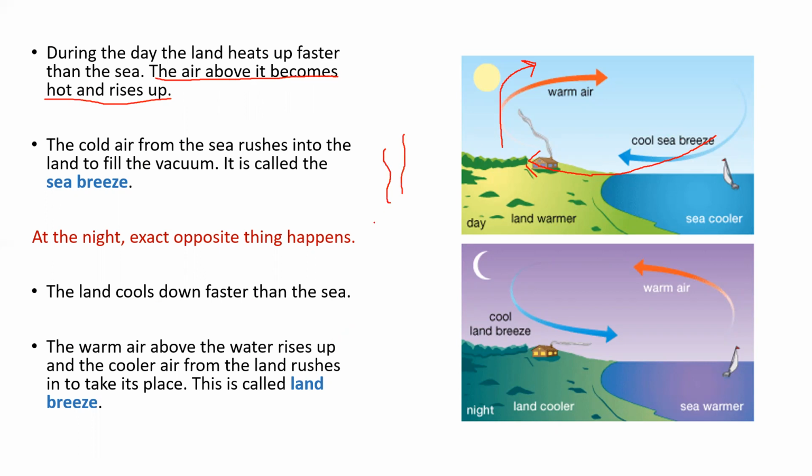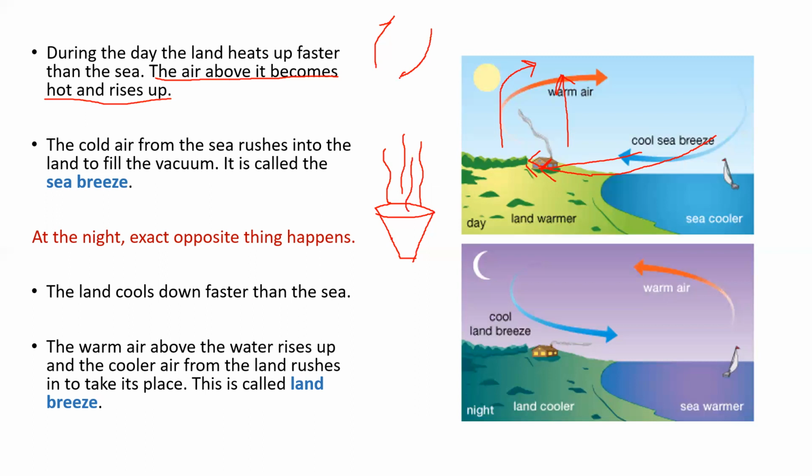If you ever see a glass of hot milk, the hot air from the glass of hot milk goes up, all right? So hot air always goes up and that is filled by the cold air. So there is always a cycle, hot air going up and cold air filling in like this. There is always one cycle.